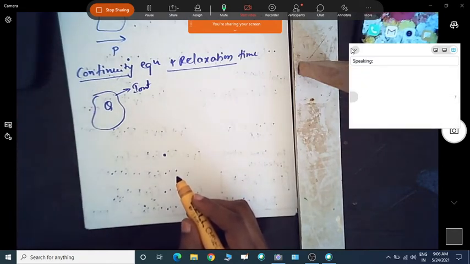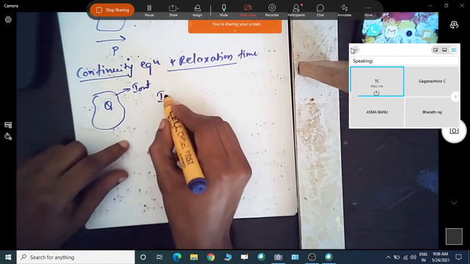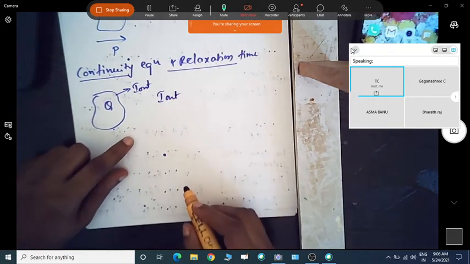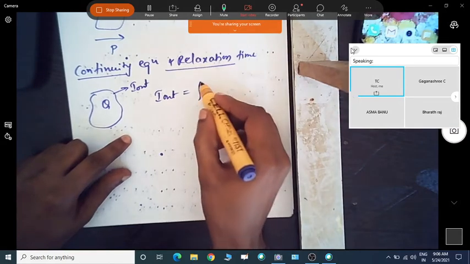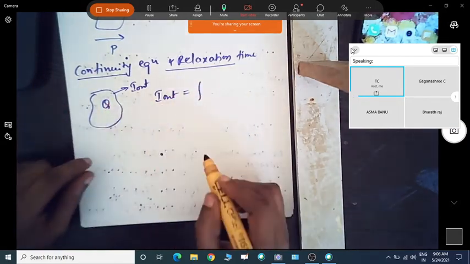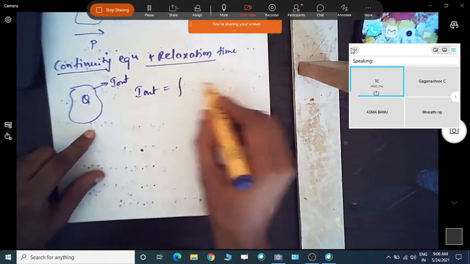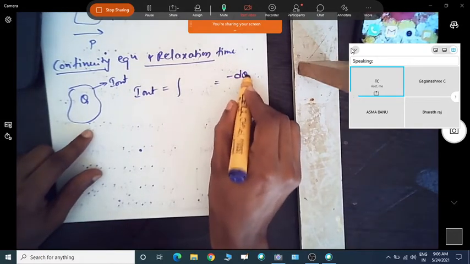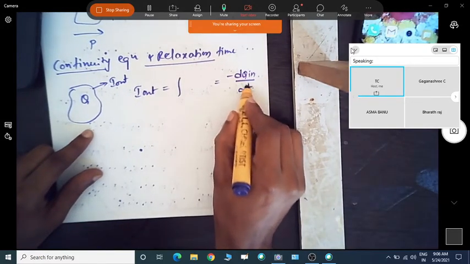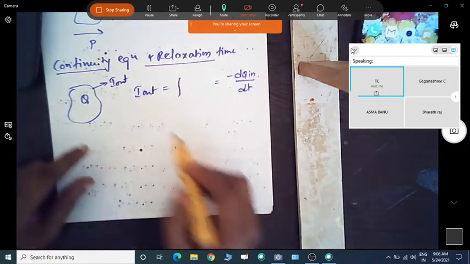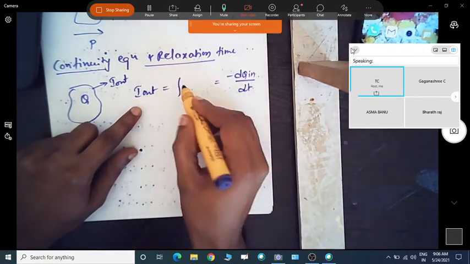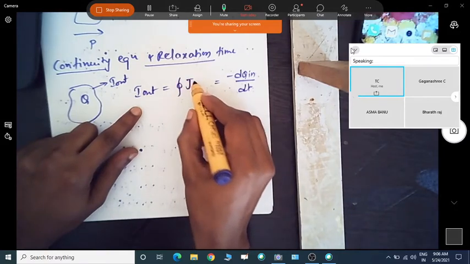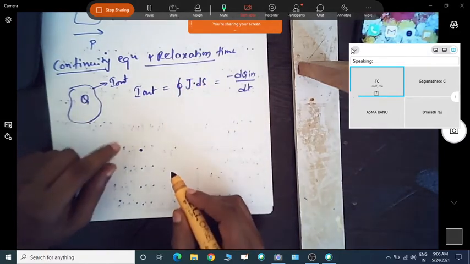We can write this in the form of an equation: I out is equal to the rate of decrease of charge. Also, we can write it with respect to the current density, I out equals the closed surface integral of J dot ds.